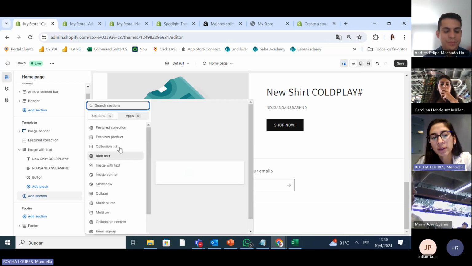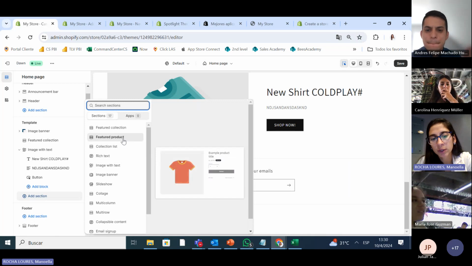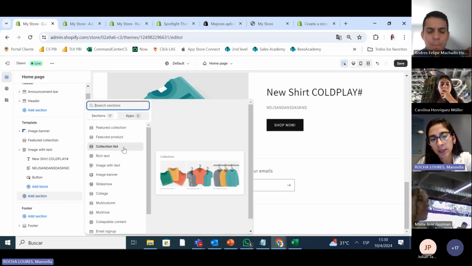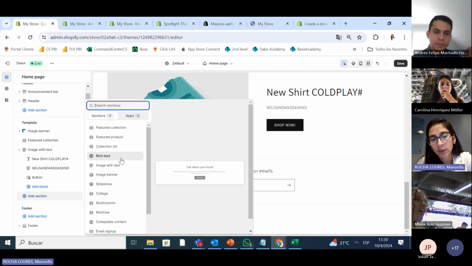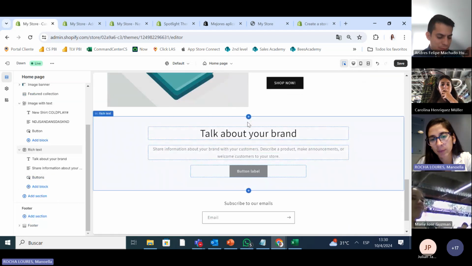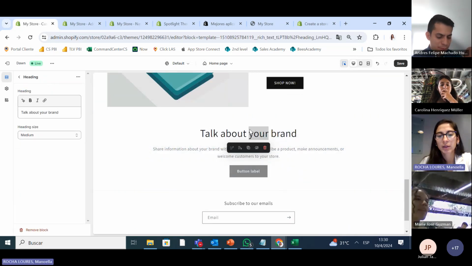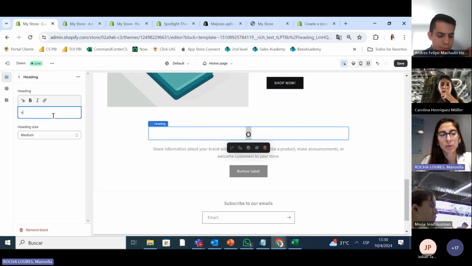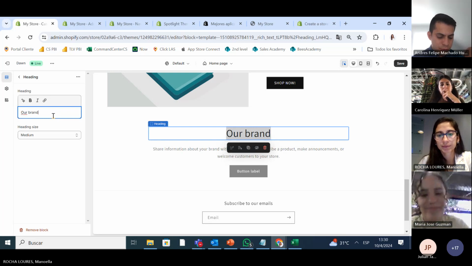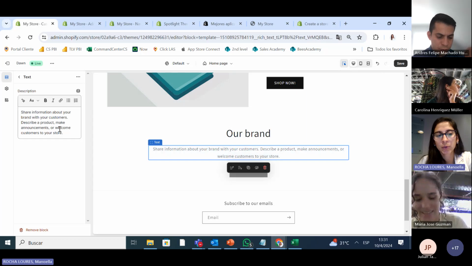If you don't know what the sections are, you can just click on top of it and it shows you how it's going to look. Let's just put a text now. You press there and you always have to type on the left about your brand. And we're going to talk a little bit about what our brand is.